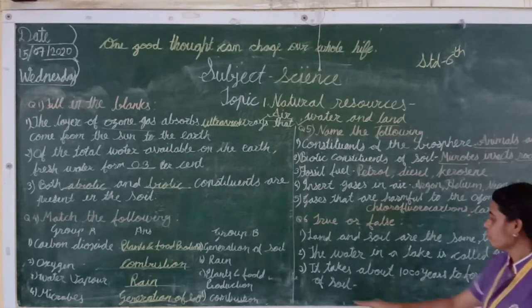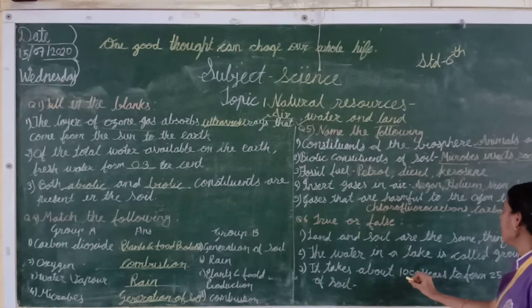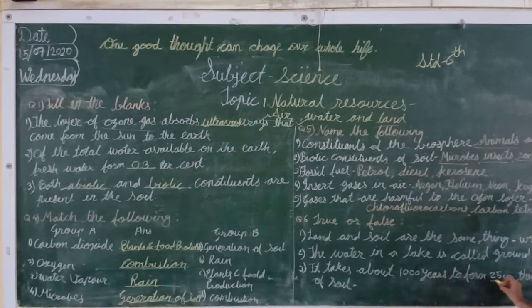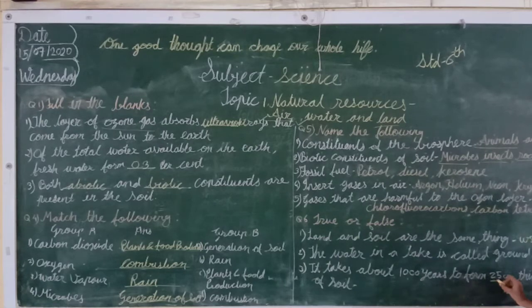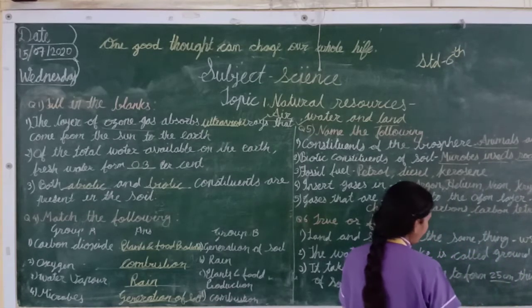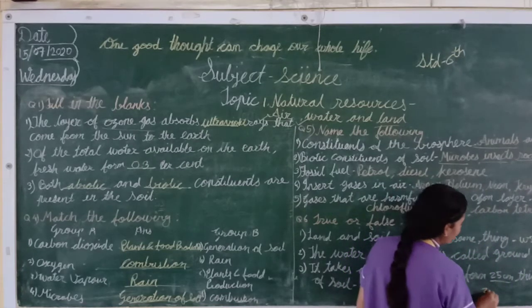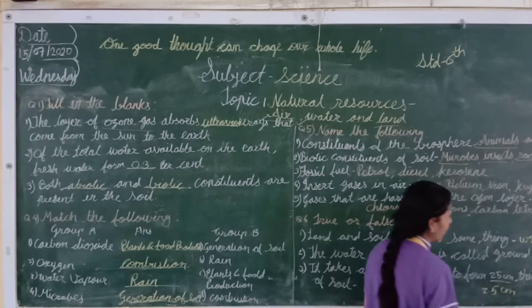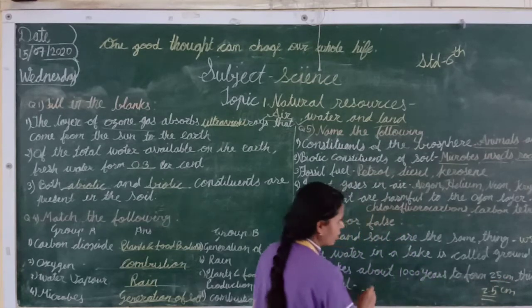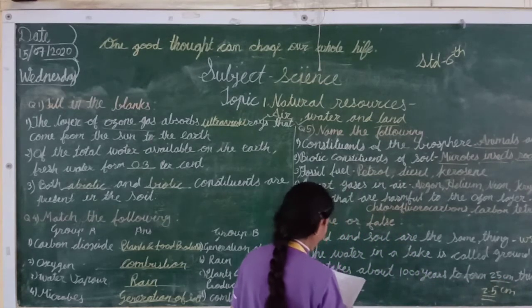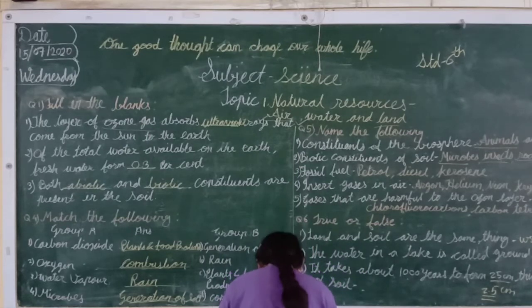Now next one. It takes about 100 years to form a 25 cm thick layer of soil. It takes 1000 years to form a 2.5 cm thick soil layer, not 25. No. In 1000 years it makes only a 2.5 cm thick layer. Here it says 25, so this is also wrong.